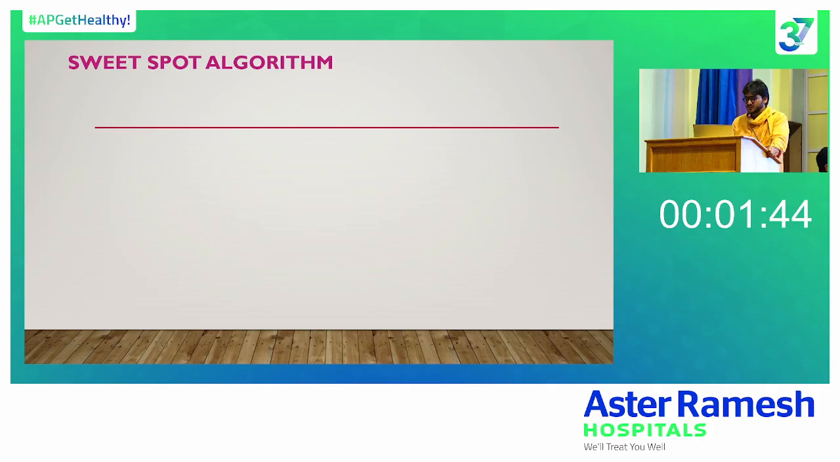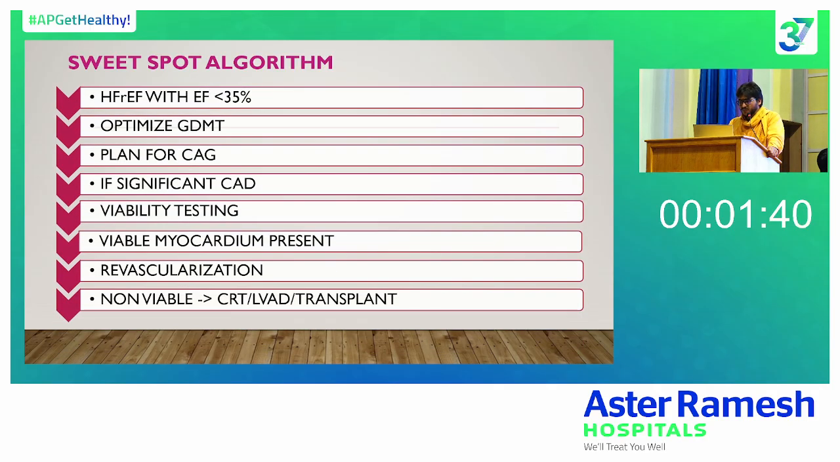When the patient presents with reduced EF, after optimizing GDMT, coronary anatomy must be evaluated. If significant CAD is present, viability testing should be performed. If viable myocardium is identified, revascularization can improve cardiac function and prognosis. If no viability is present, these patients are better managed with device therapy like CRT or advanced therapy.